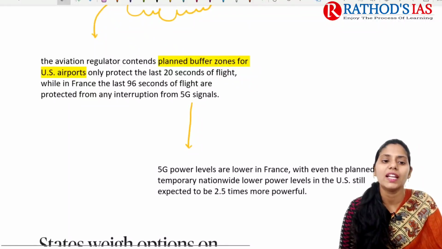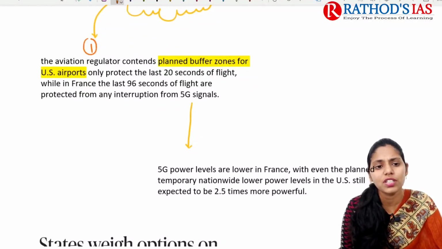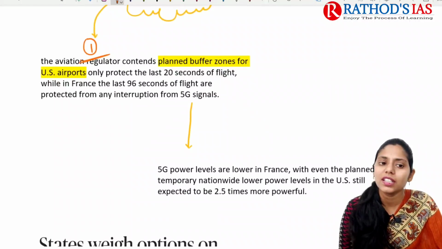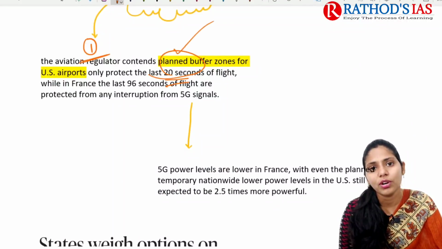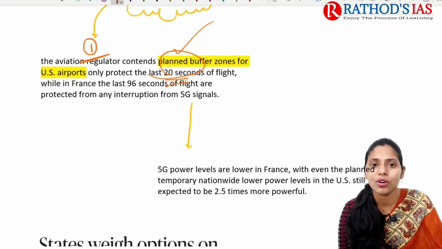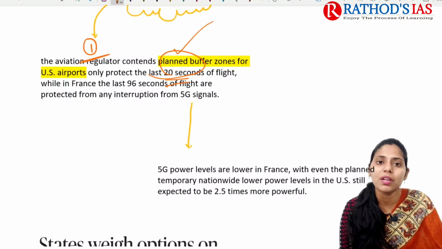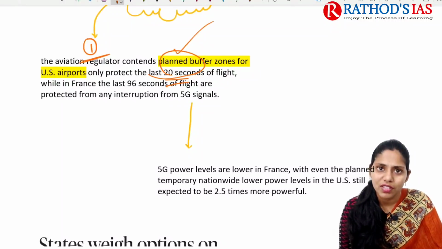Now we are talking about challenges. What are the challenges being faced? The first important one is that the aviation regulator contends that planned buffer zones for US airports protect only 20 seconds of flight, whereas in France it provides about 96 seconds of flight protected from any interruption from 5G signals.